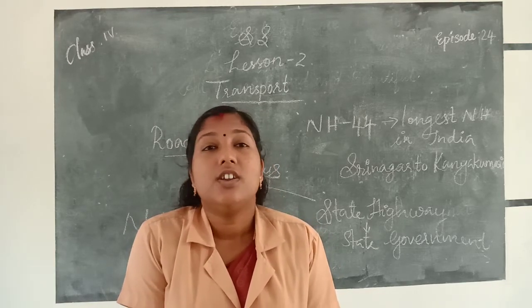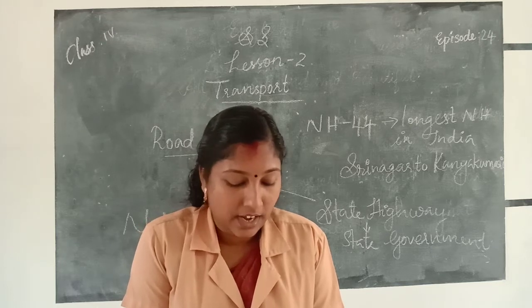Which is the fastest train in India? Yes, Gatiman Express.